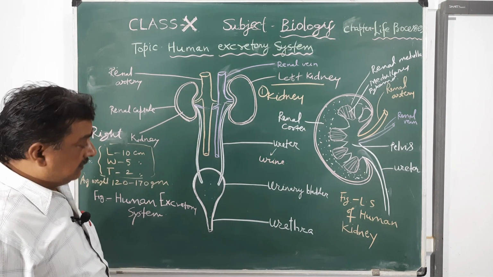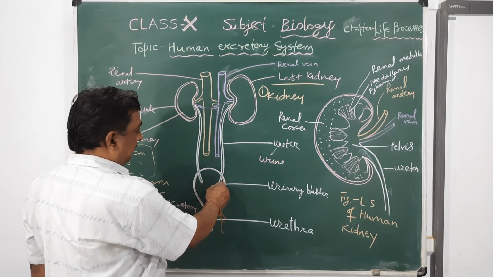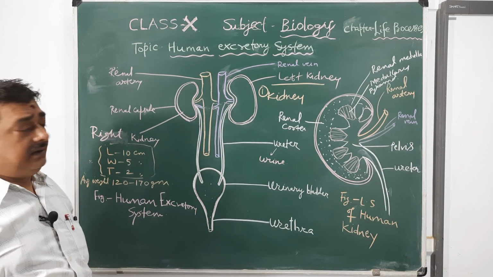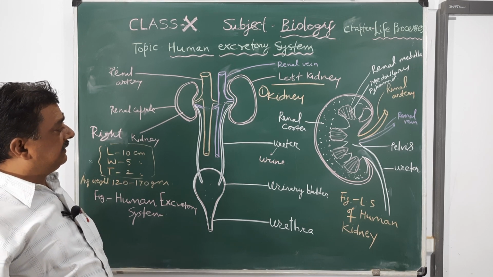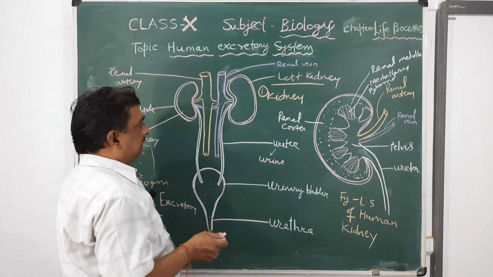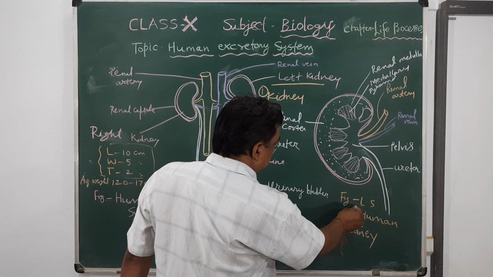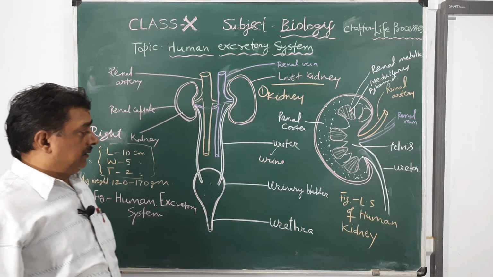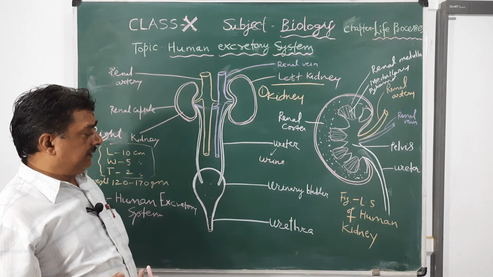Urine is produced and stored in the urinary bladder, and each kidney is supplied with a renal artery and renal vein. Renal artery and renal vein are very important, and the structural and functional unit of the kidney is the nephron. What is nephron? It is the structural and functional unit of the kidney. Kidneys are filled with millions of nephrons. Now I would like to focus on the LS, or anatomy, of the human kidney. LS means a longitudinal section of the human kidney.